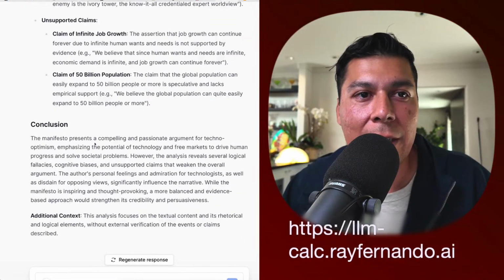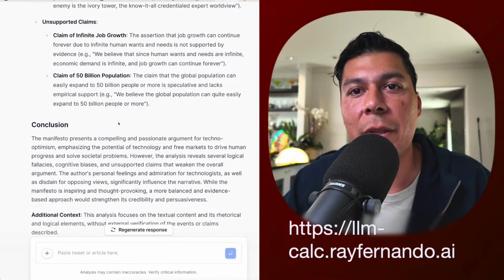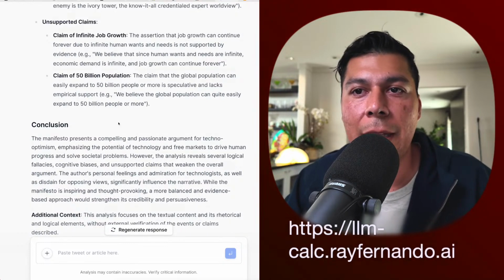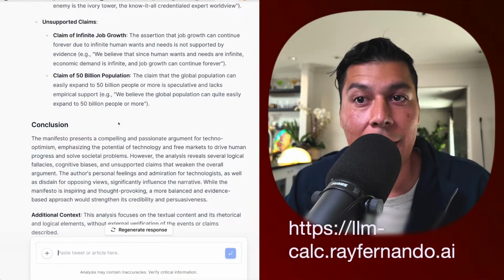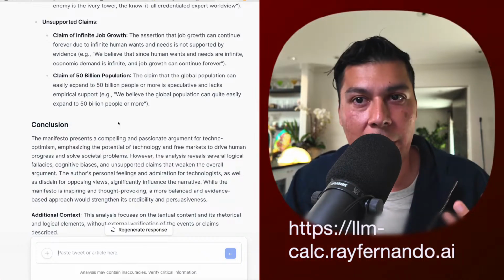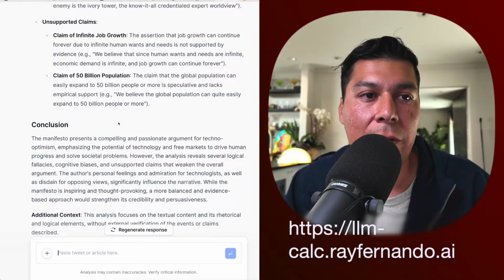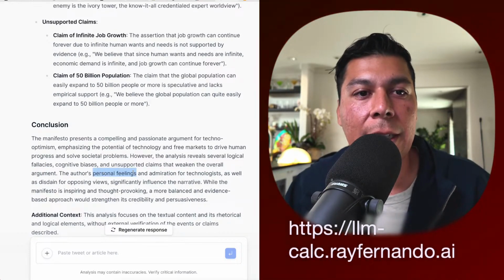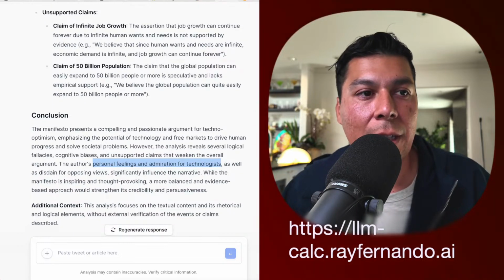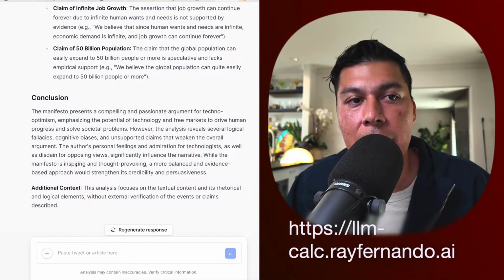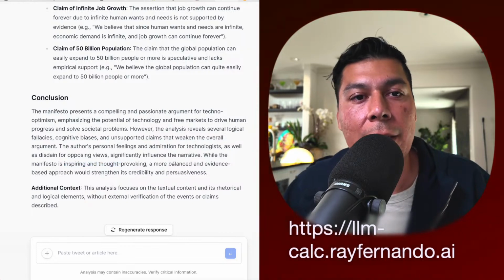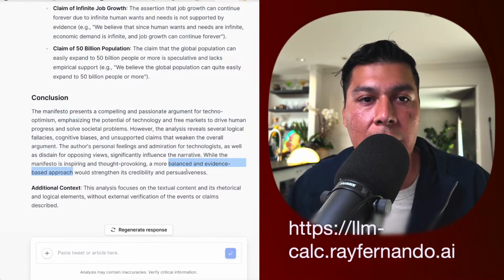It says it presents a compelling and passionate argument for techno-optimism, but the analysis reveals several logical fallacies, cognitive biases, and unsupported claims that weaken the overall argument. It's clear that the personal feelings, the admiration for technologists, and the disdain for opposing views significantly influence the narrative. So while the manifesto is inspiring and thought-provoking, a more balanced and evidence-based approach would strengthen its credibility and persuasiveness.